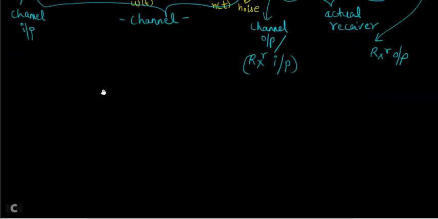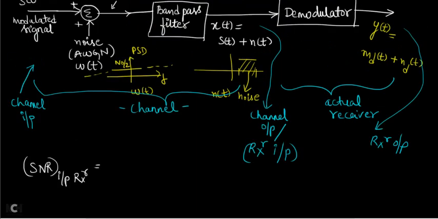Now what is the meaning of SNR at the input of the receiver? What is the SNR at the input of the receiver? You know that SNR is signal to noise ratio, and signal to noise ratio can be calculated at any point, either at the input or at the output. Now if I want to calculate SNR at the input of the receiver, so this is your input of the receiver, right? This is your receiver actually.